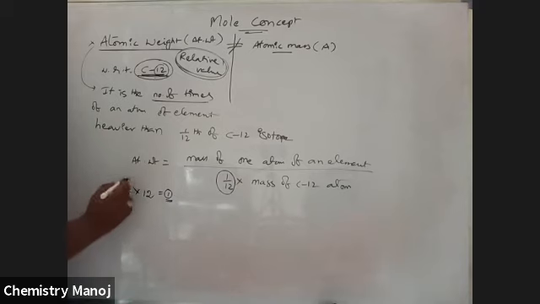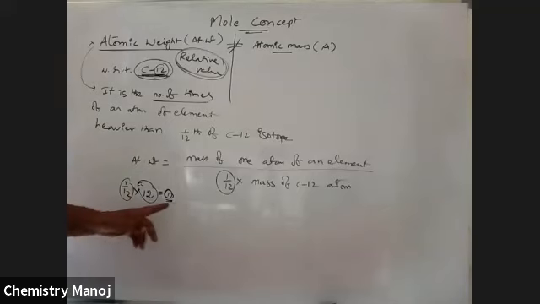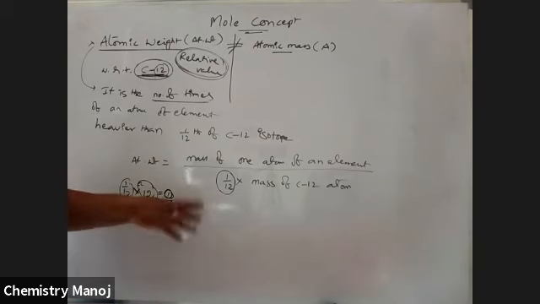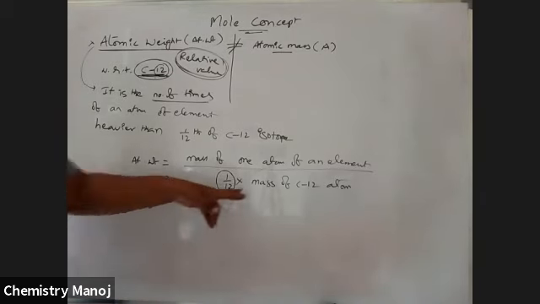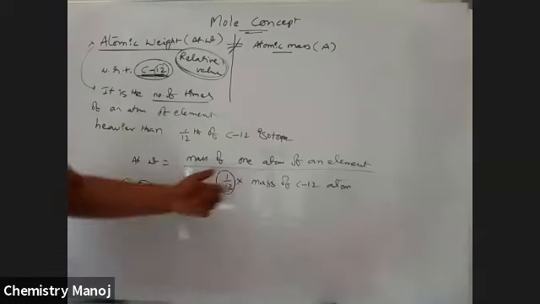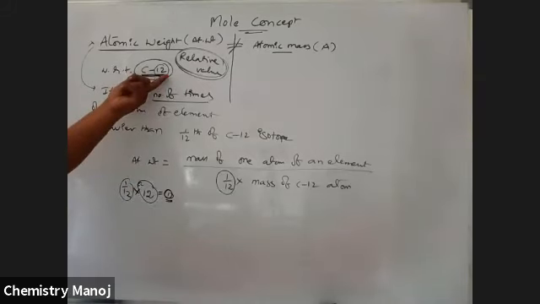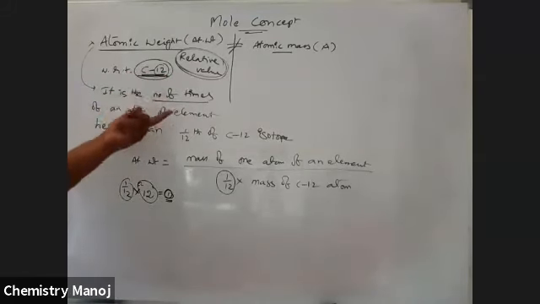So 1/12 of C12 is nothing but 1. Please listen here. That means how many times the atom of an element is heavier than 1/12 of the mass of the C12 isotope, which is nothing but 1. That is why here we take the C12 isotope as the reference element.